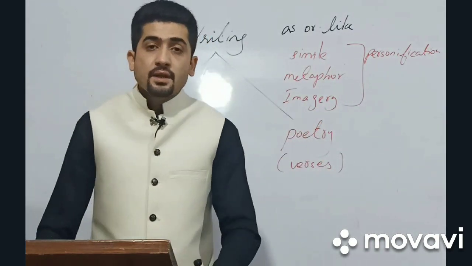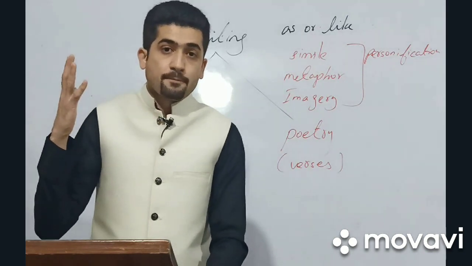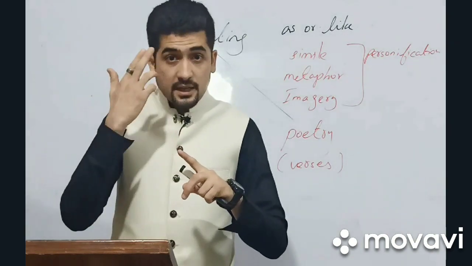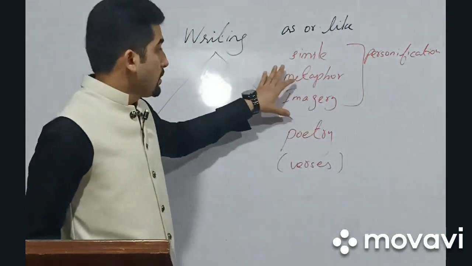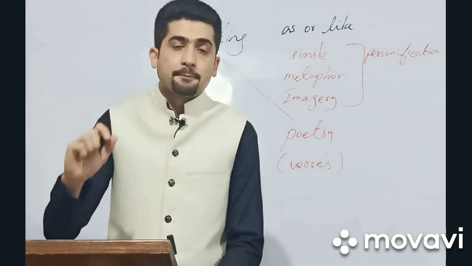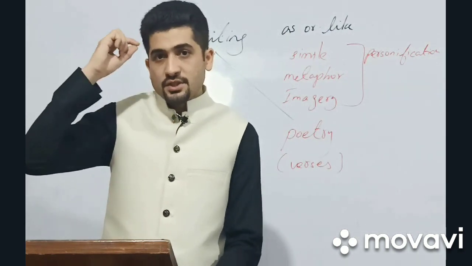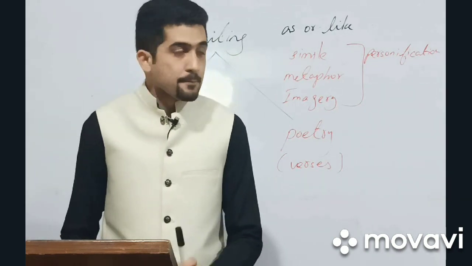Imagery. Imagery is another technique which is used by the poet to appeal to our five senses. We have five senses: sense of touch, sense of smell, sense of sight, sense of hearing, and sense of taste. So when you encounter one line in a stanza or in a poetry, and that line appeals to any of your five senses, that is bound to be imagery.